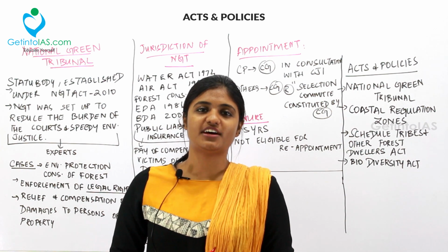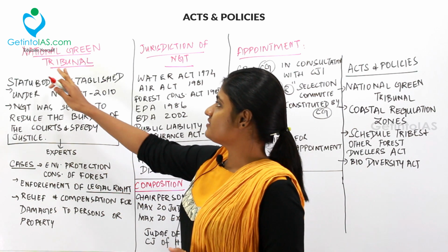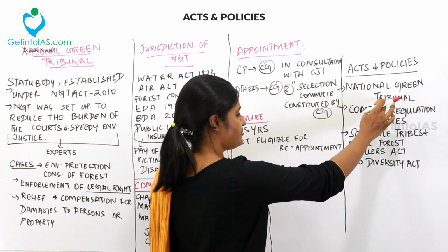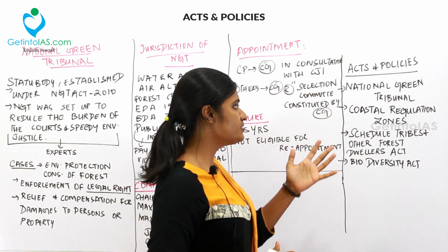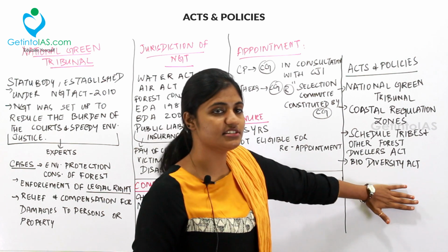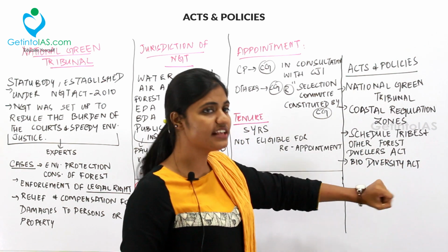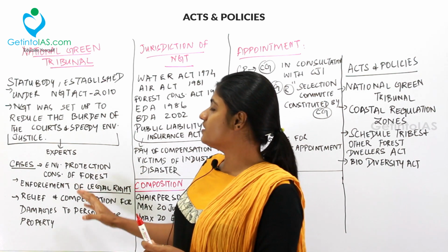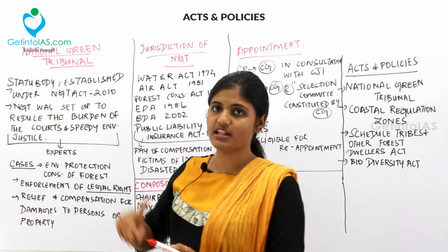The first thing is the National Green Tribunal Act. We are going to deal with the National Green Tribunal Act, Coastal Regulation Zones, the Scheduled Tribes and Other Forest Dwellers Act, and the Biodiversity Act. These are the important acts and we are going to deal with everything related to current affairs. So the first thing is the National Green Tribunal Act.